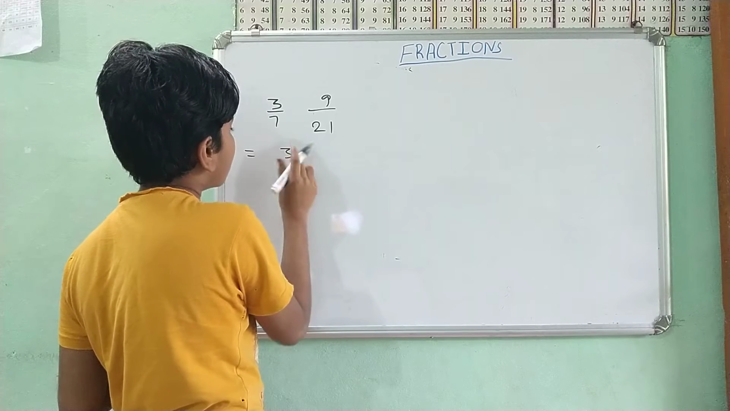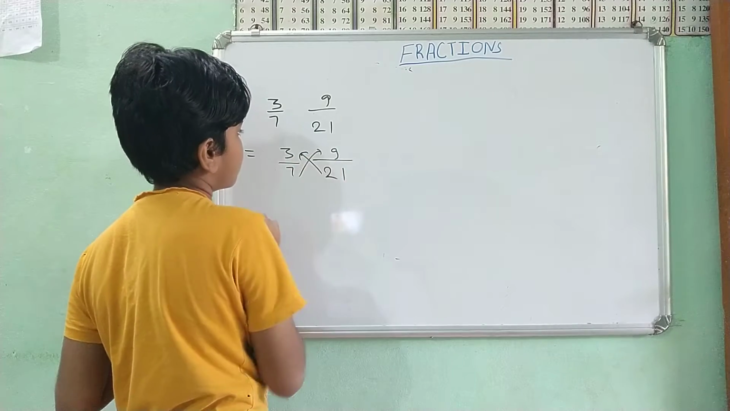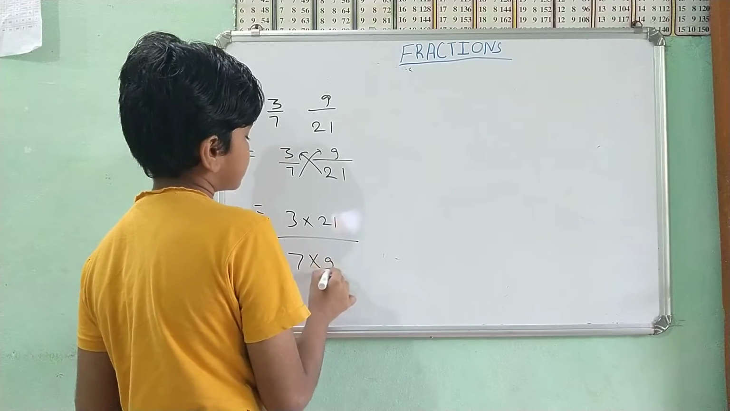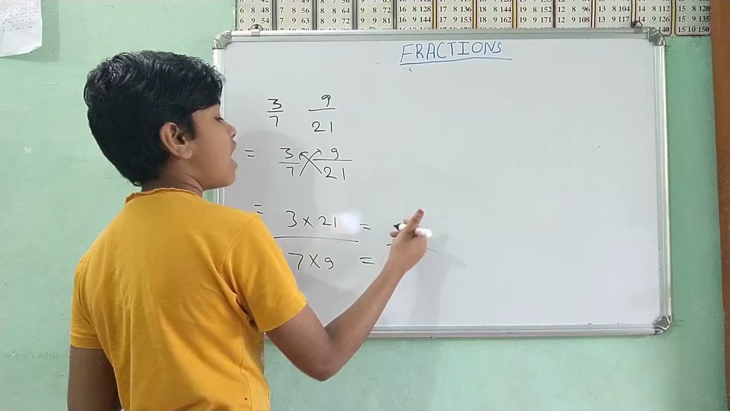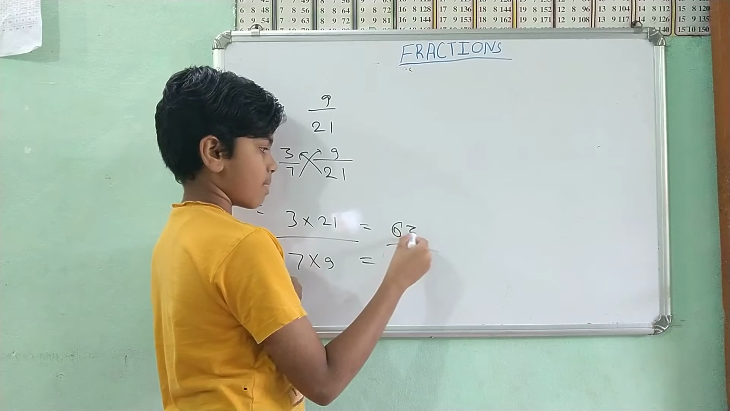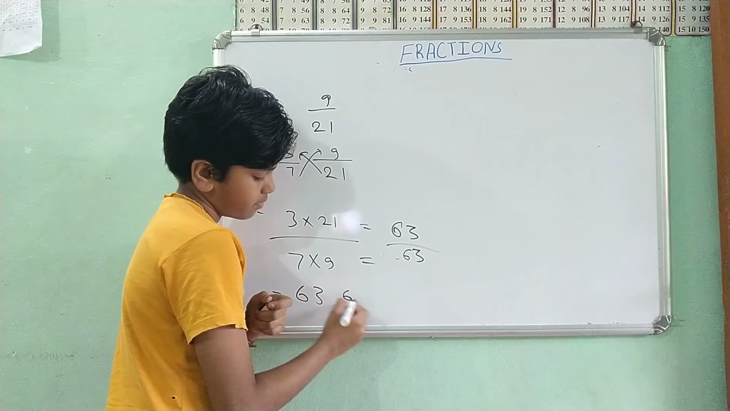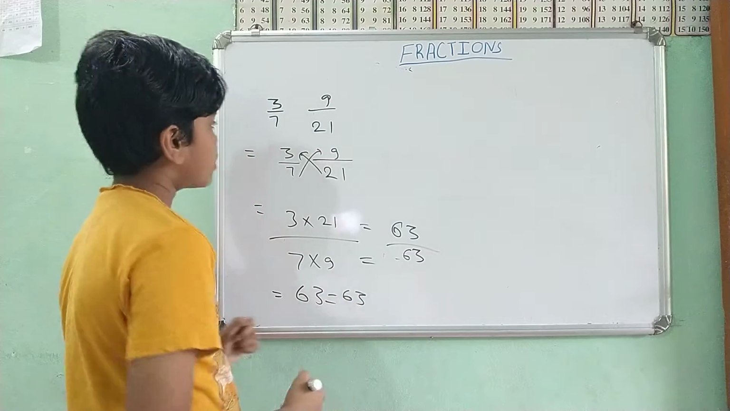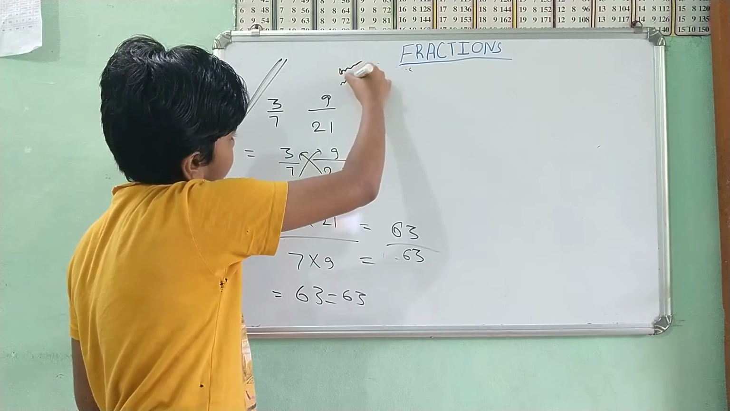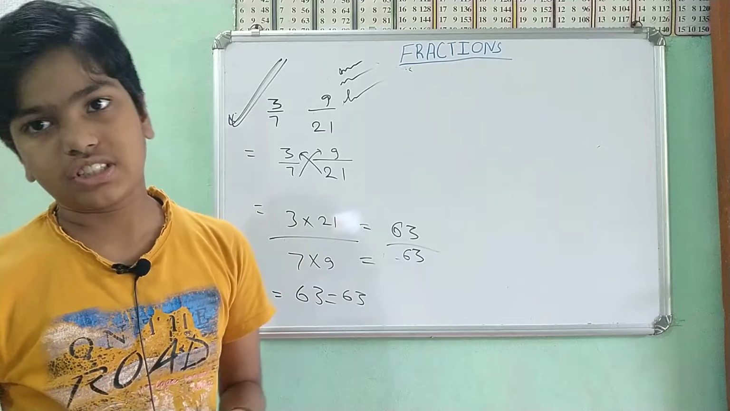Okay, let's see. Cross multiply them. 21 threes and 7 nines. 21 threes are... yes, it is 63. And 7 nines are 63. They are equal, which means these are equivalent fractions.